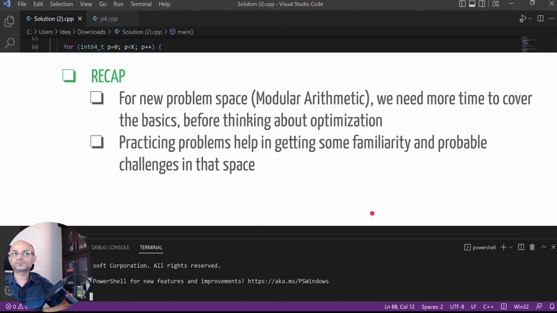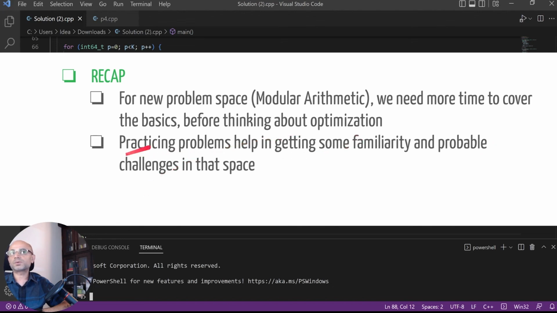for a new problem space, in this case it's the modular arithmetic used in this problem, we need more time to cover the basics if we haven't tried such problems before, because we need to think about optimizations with the knowledge that exists for that particular type of problem.